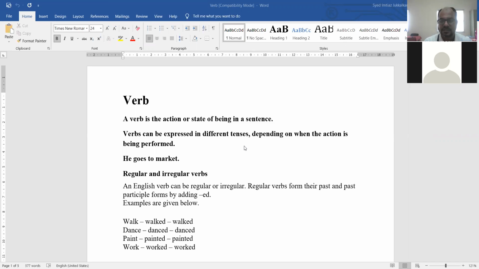So the class is on basic grammar, and the basic of the basic grammar is verb. So today we are going to discuss what is a verb, why verb is so important, and what are the different types of the verbs. These are the things we are going to discuss in this class. Then we will move on to tenses.